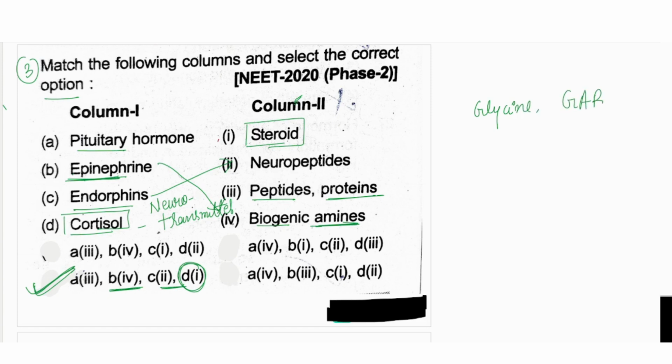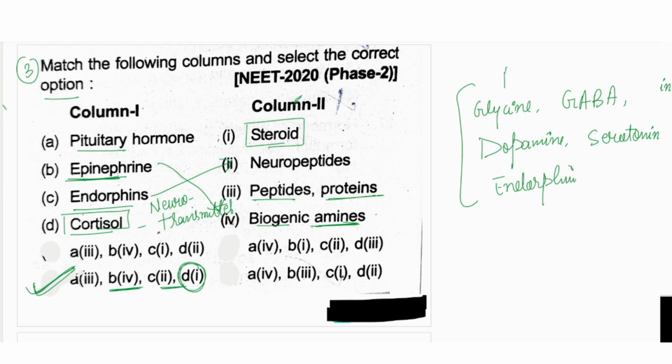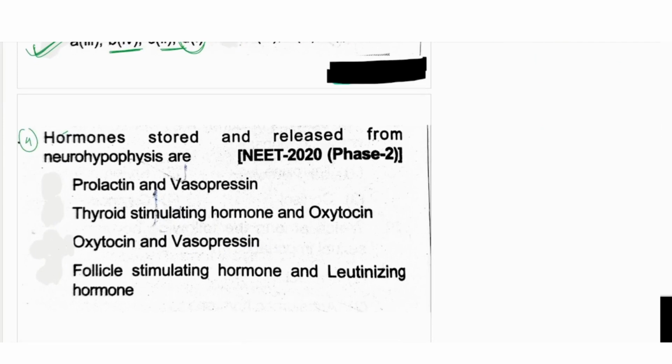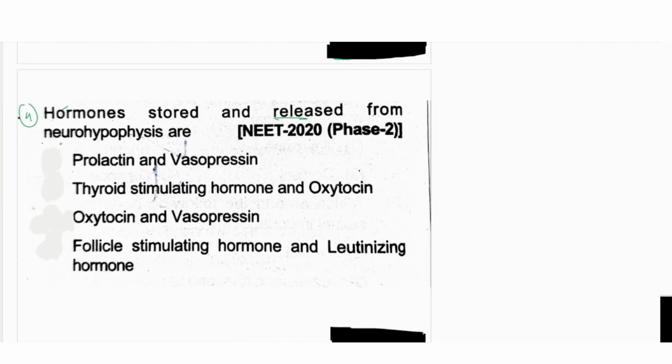GABA, gamma aminobutyric acid, as well as some other molecules like dopamine and serotonin, as well as the endorphin. These are only the few I have given, but many others are there. These all are neurotransmitters. Now let's see question number 4. Which hormone is stored and released from the neurohypophysis? Neurohypophysis means posterior pituitary.